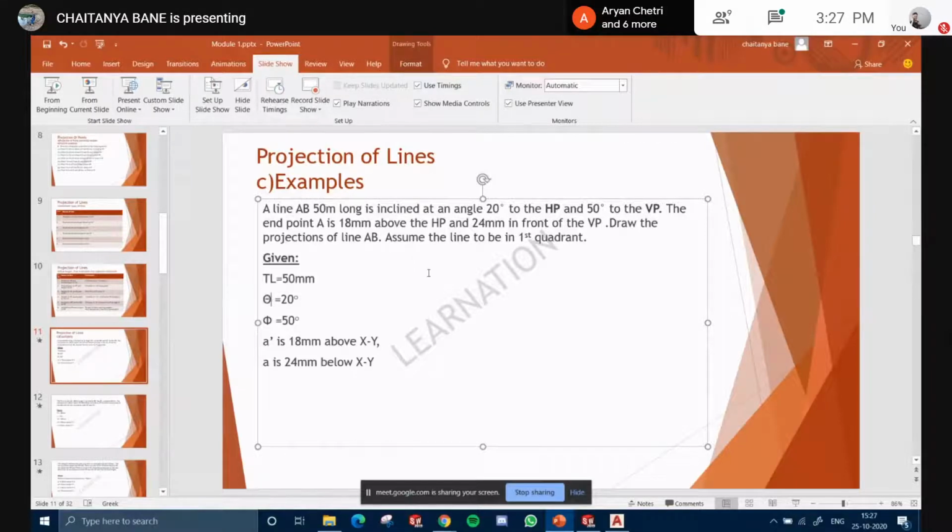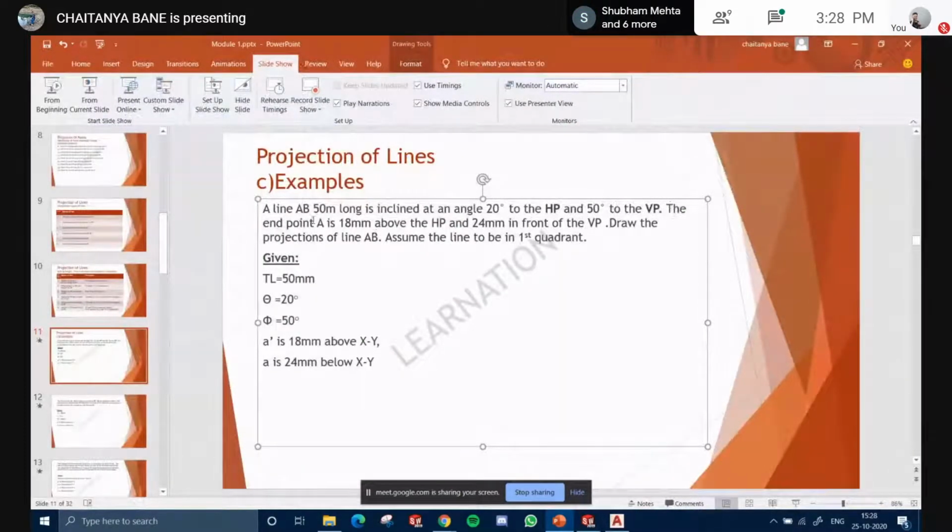Correct? Theta. Now here it says it is inclined at an angle of 20 degrees to the HP and 50 degrees to the VP. Correct? It is given that it is a line inclined to both planes. You might think this is a bit serious, difficult problem, but it isn't actually. It is quite simple if you read what is given.